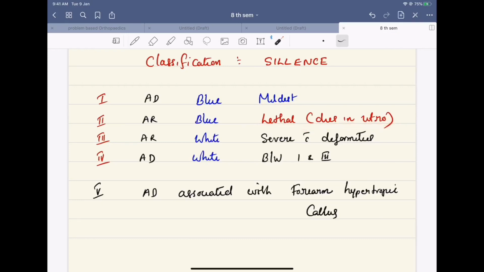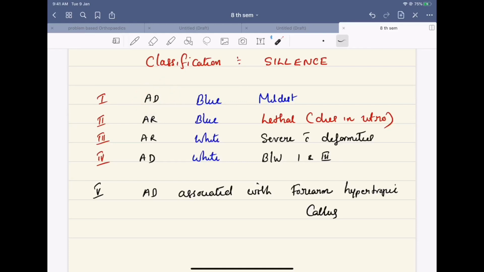Often patients will be dying in utero. Type 3 is severe with deformities. Type 4 is between type 1 and type 3. So if the patient is having a blue sclera, it is more likely to be a mild type 1 autosomal dominant osteogenesis imperfecta.